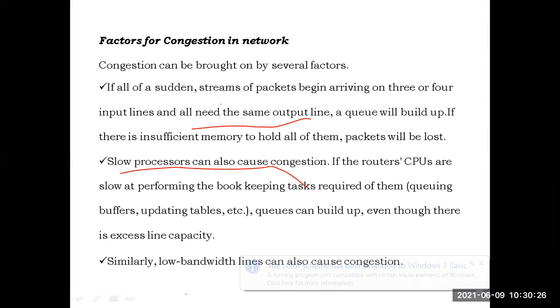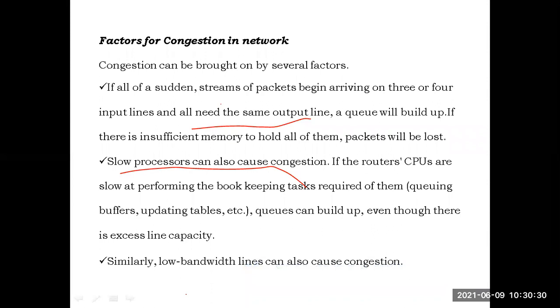The slow processors present in the routers may also cause congestion. That is the second chance of getting congestion. Low bandwidth may also cause congestion. These are the three different factors where there is a chance of getting congestion in the network. Clear? So these are some factors for getting congestion in the network.